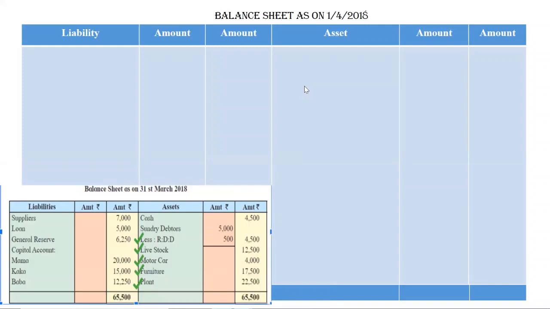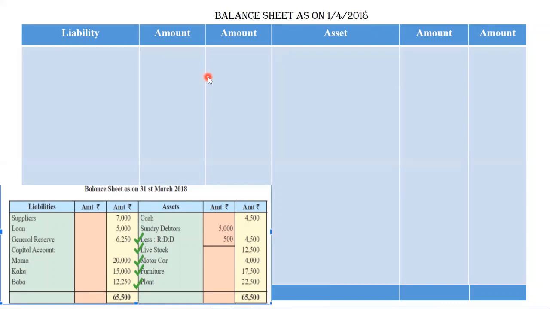So we should simply write down the cash amount in the gross column, and at the end of the question, if there is any adjustment, we will do it. Otherwise, we will directly post the amount to the net column. Okay, let's start with the question.